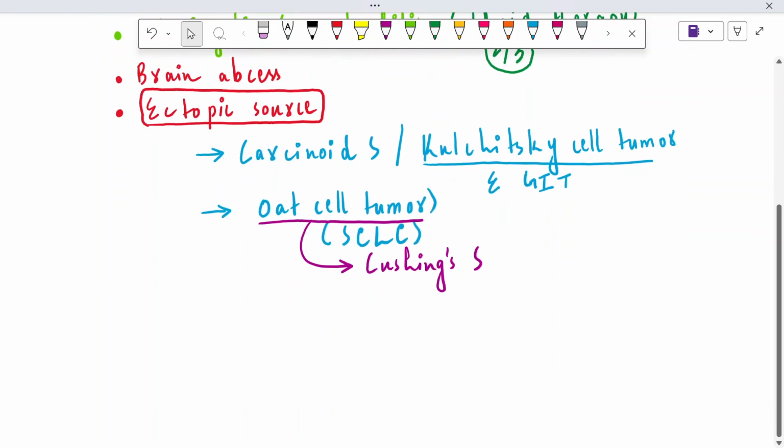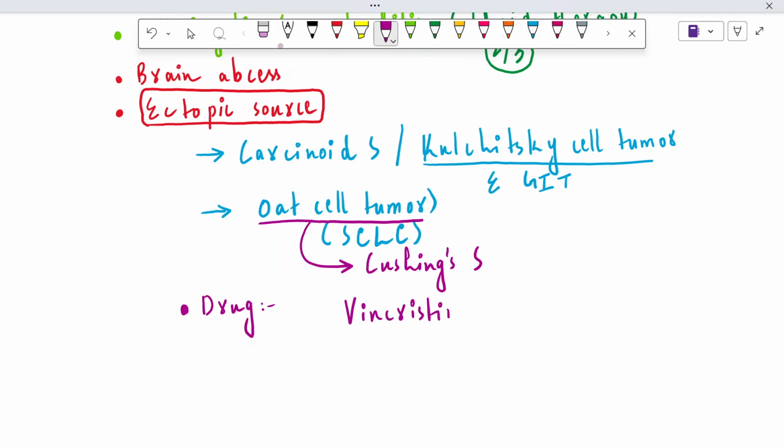And the last but not the least are the drugs. There are several drugs that can contribute to the development of SIADH. For example, they can be vincristine and vinblastine. What are vincristine and vinblastine? These are anti-neoplastic or anti-cancer drugs.